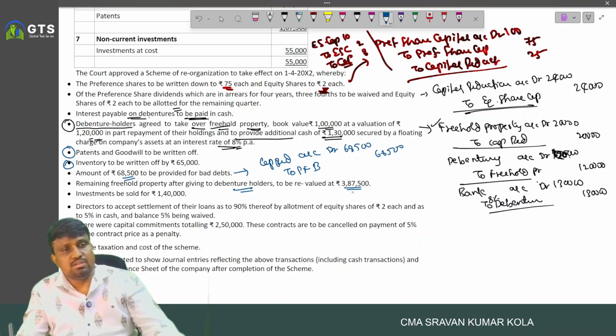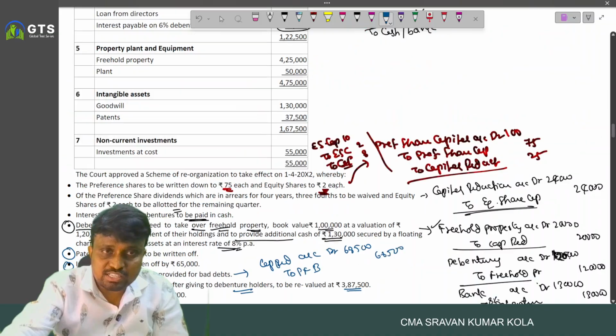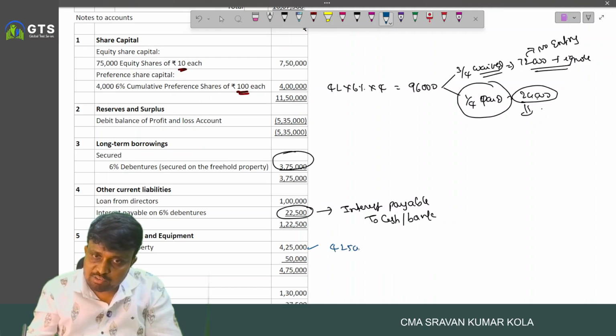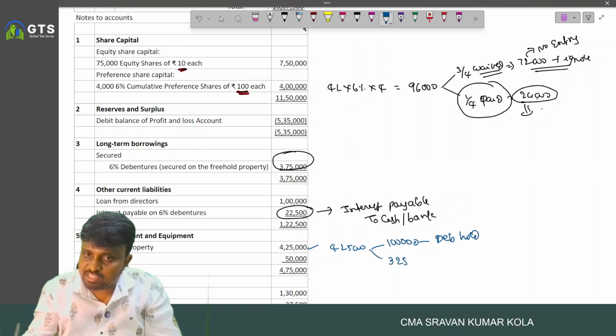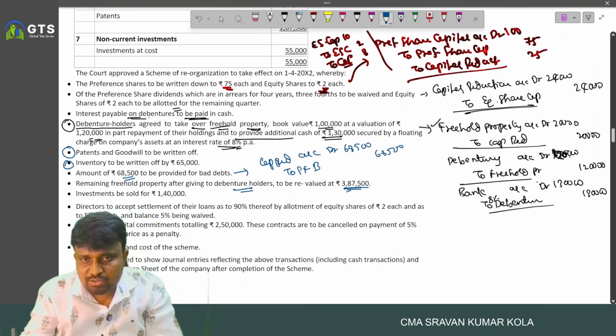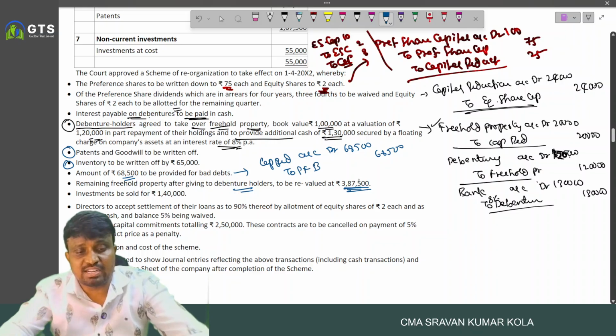Okay. And remaining freehold property given to the debenture holders to be revalued at 3,85,000. So remaining freehold property after giving to the debenture holder. What is the freehold property total amount? 4 lakh 25. Out of the 4 lakh 25, 1 lakh is given to the debenture holder. The remaining how much amount is there? 3 lakh 25,000. And the 3 lakh 25,000 they valued at 3 lakh 87,500.